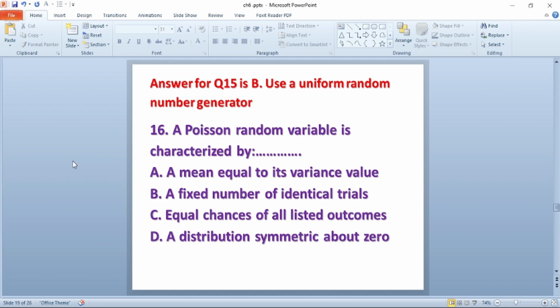Question number 16. A Poisson random variable is characterized by dash. A. A mean equal to its variance value. B. A fixed number of identical trials. C. Equal chance of all outcomes. D. A distribution symmetric about 0. The answer is A, a mean equal to its variance value.